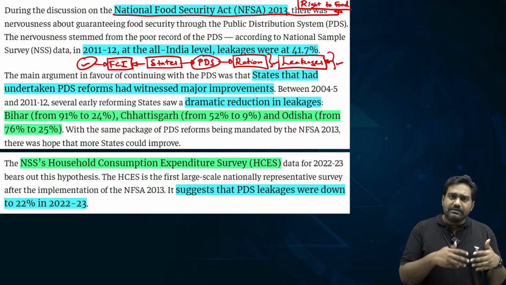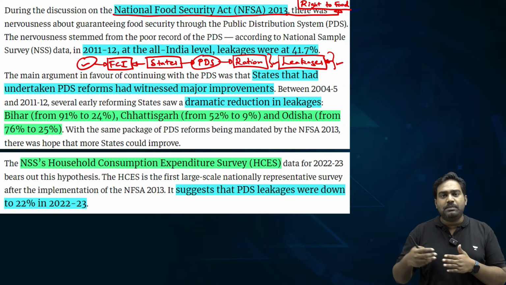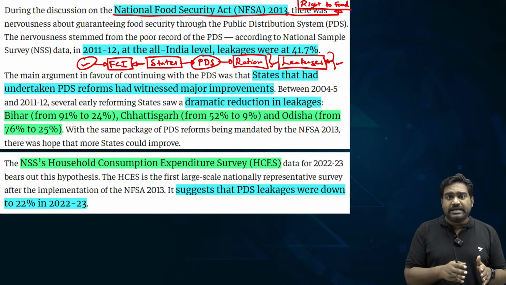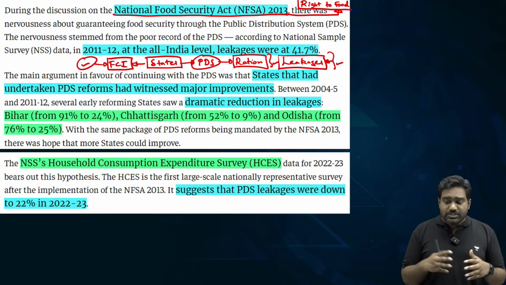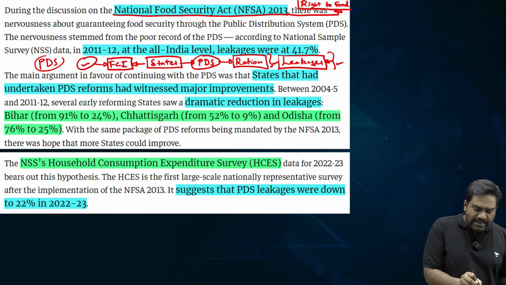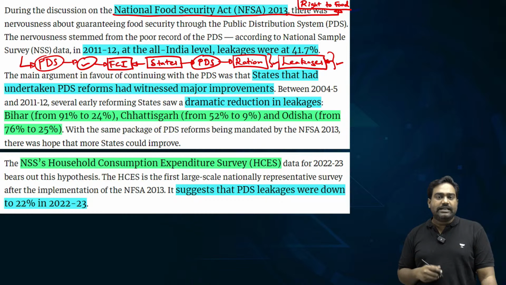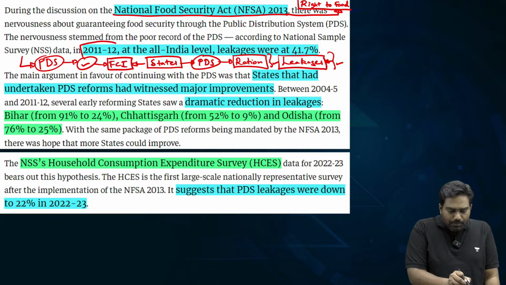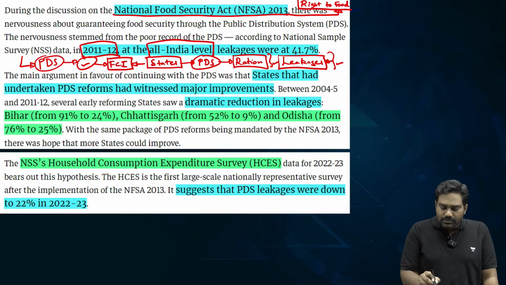They weren't even receiving half the food grains that were being lifted from the Food Corporation of India. More than half of the food grains were getting lost in the process of distribution and delivery. So, this was a significant leakage which had made PDS a very ineffective scheme, which was simply a burden on the state exchequer. According to data, before the National Food Security Act, at an all India level, the total leakage